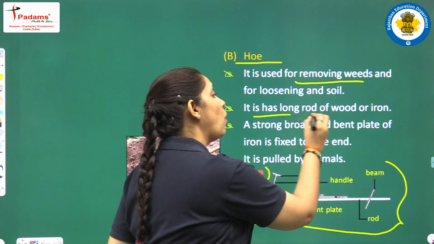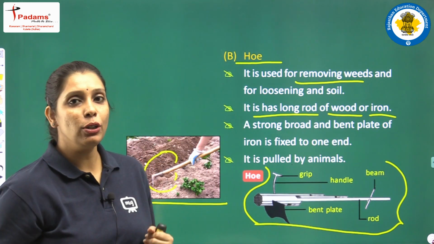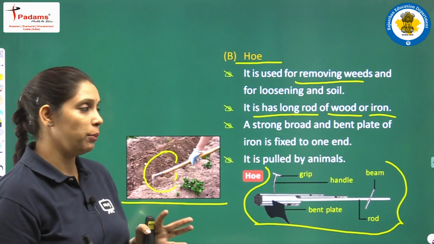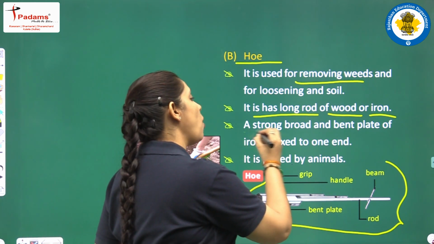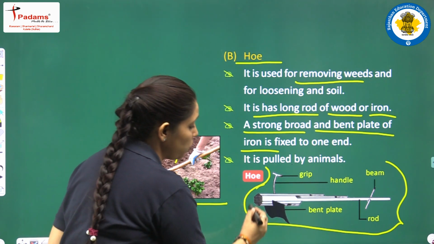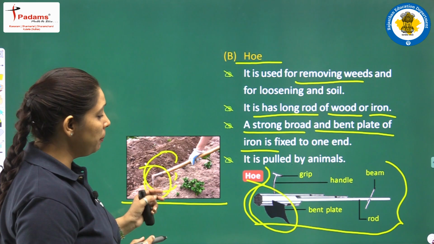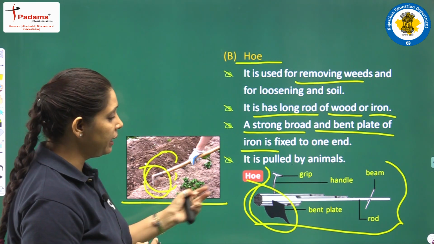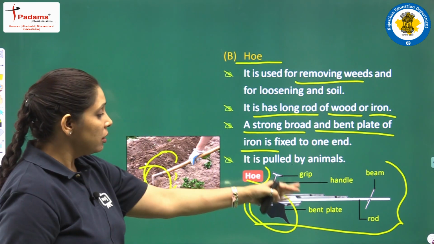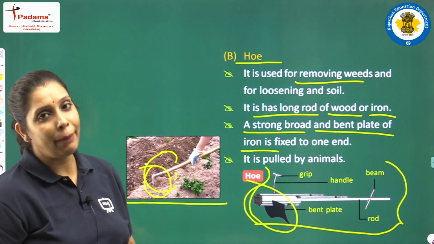And it has a long rod of wood or iron. ये wood का भी हो सकता है और iron का भी हो सकता है. It has a strong broad bent plate of iron which is fixed at one end. Fine. You can also observe here. यहाँ पर भी एक bent iron plate है और यहाँ पर भी है. And this one can be pulled by animals and it can be used manually.